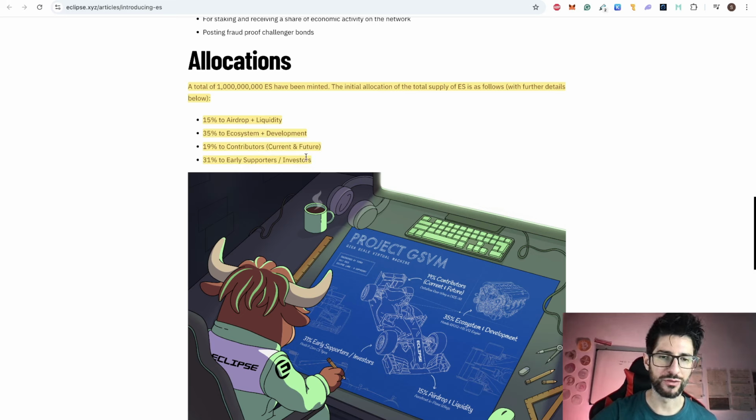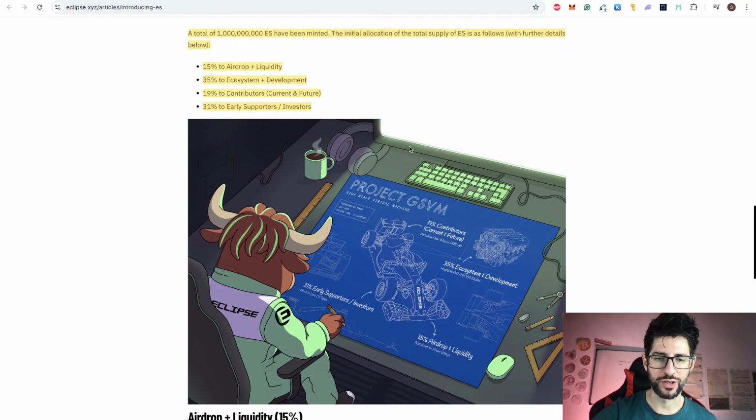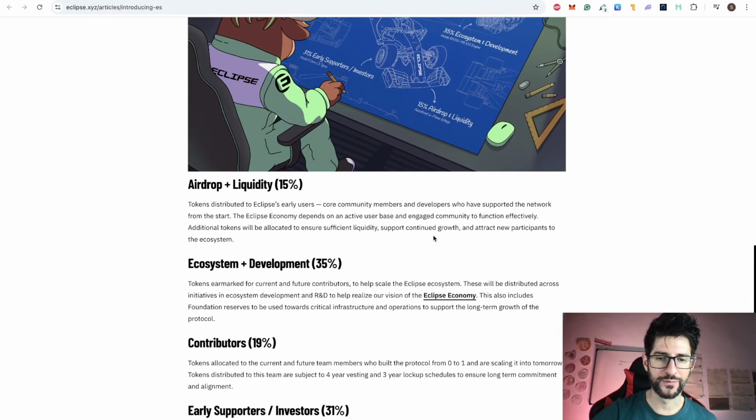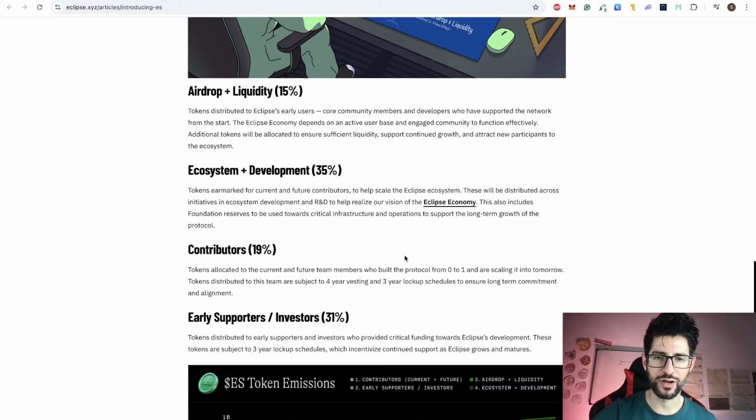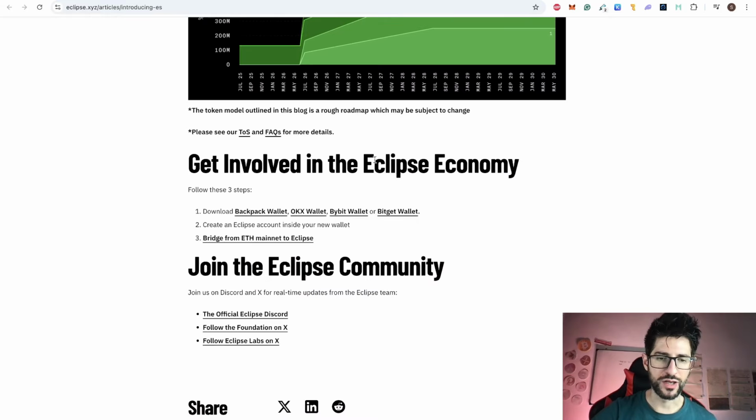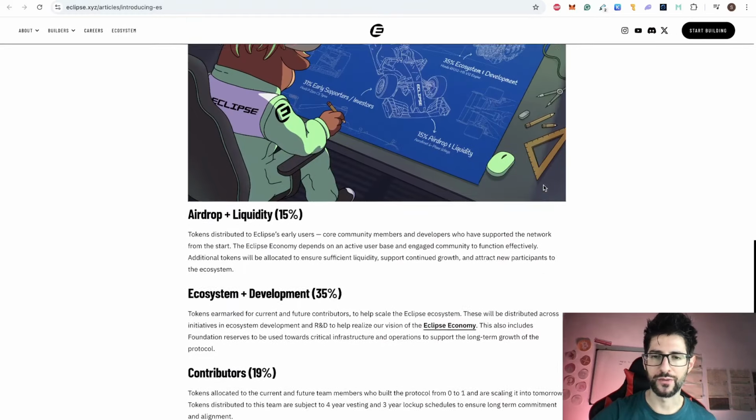So it's very difficult to say actually, because this is super general. Contributors could mean a ton of things. So the tokenomics are not great from our perspective. You can see some of the details here about each of the different categories for this airdrop. And finally, you have some useful links here if you want to check it.